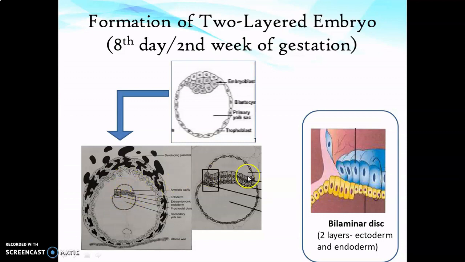This part is magnified here. You can see the ectodermal layer situated dorsally or above, and the endodermal layer located ventrally or below. And this ectodermal layer is forming the floor of this cavity known as amniotic cavity, and the endodermal layer is forming the roof of this cavity known as secondary yolk sac. So by this second week of gestation, there is formation of this bilaminar disc, that is the ectoderm and endoderm, in the embryo. So this stage we can call a bilaminar disc embryo.